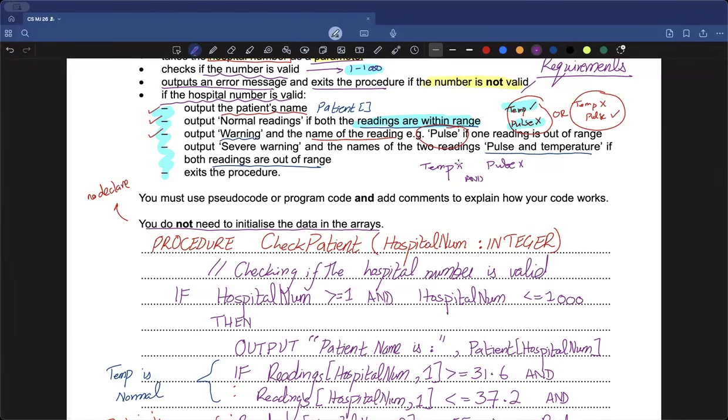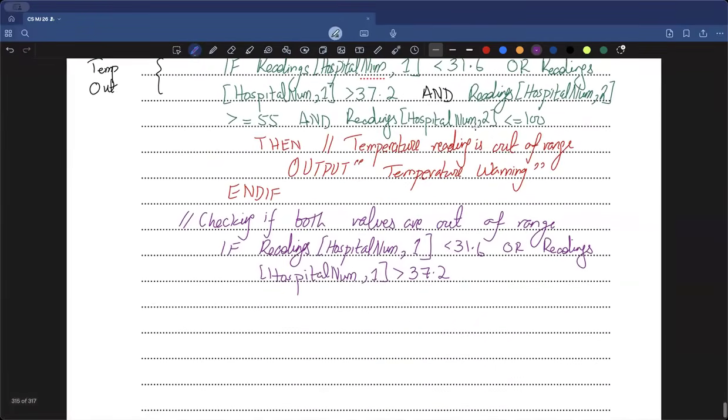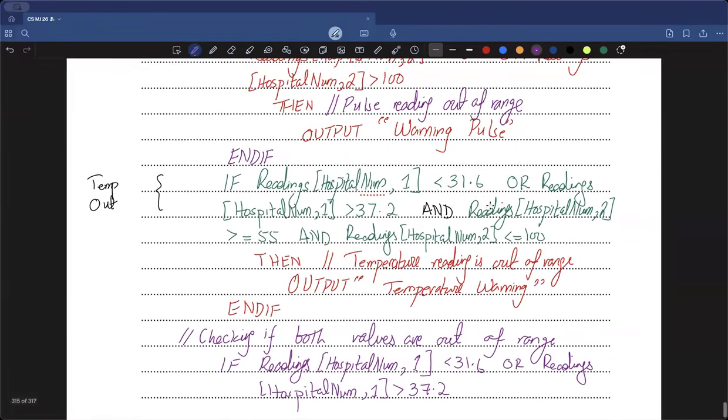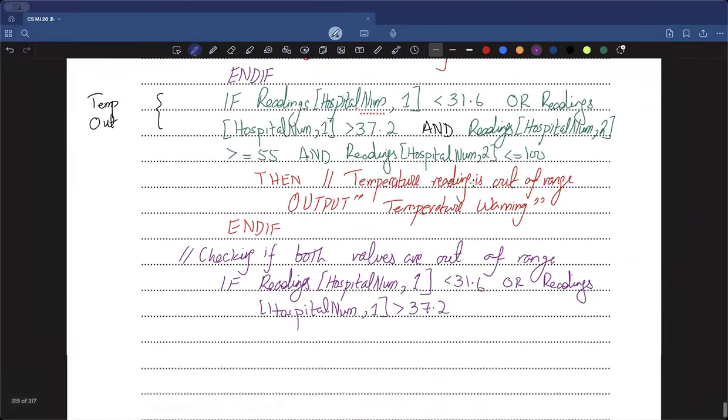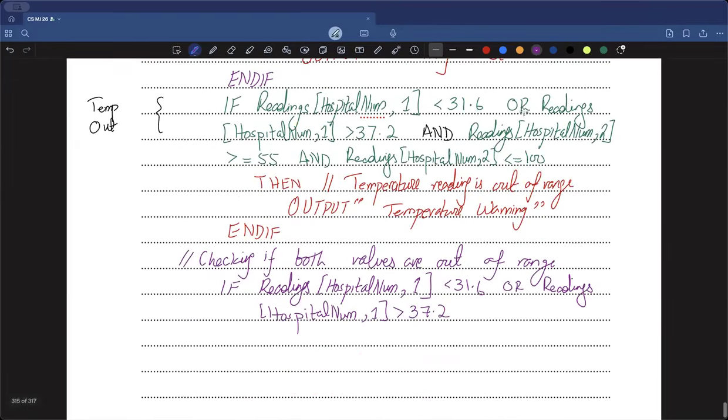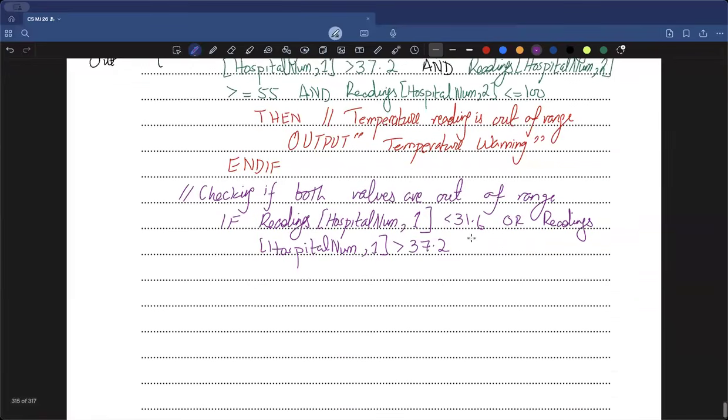So I'd say, if temp is cross and pulse is also cross. So rather than putting an or the way we were doing previously, I used and here. Generally when we use or and so on, in this case, because we want that the temperature reading is out of the range and the pulse reading is also out of the range.